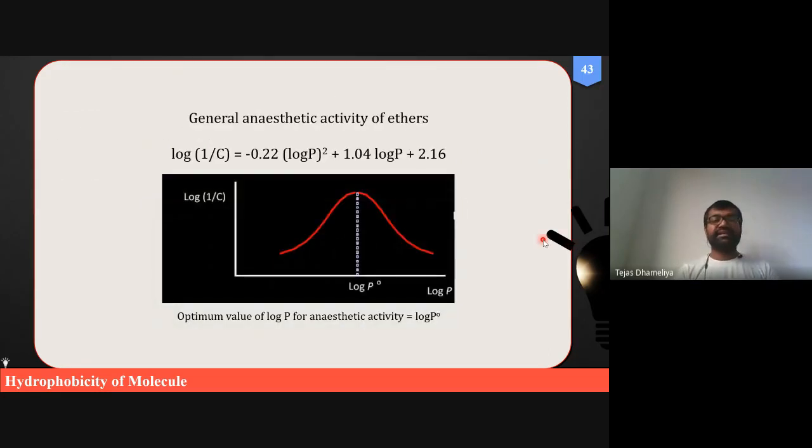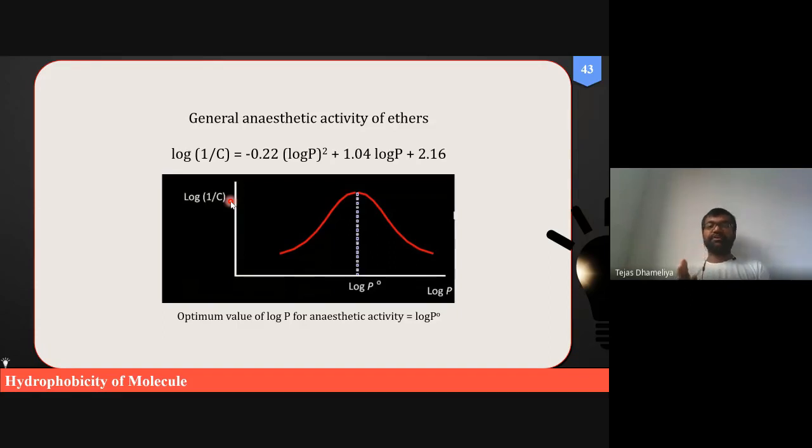Okay, then this is another kind of activity. This is more important. I want to emphasize this here. You can see that initially as we increase the log p, biological activity also increases, and at a certain value of log p, activity will be maximum.